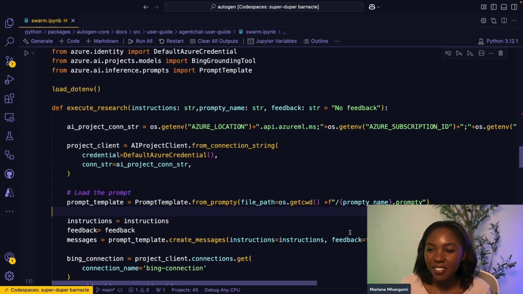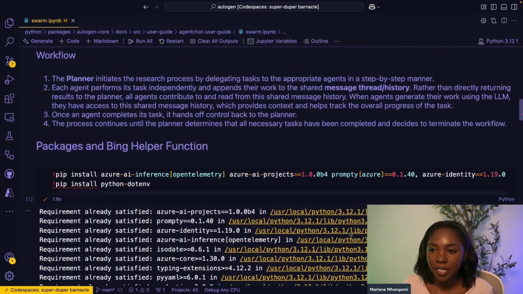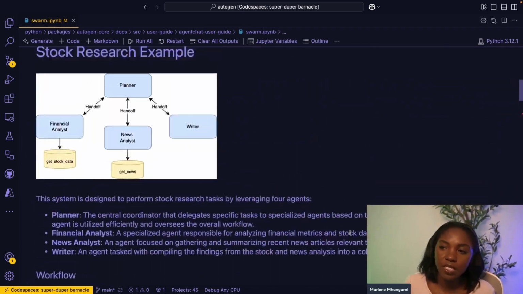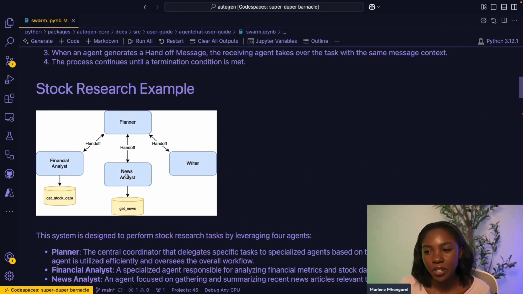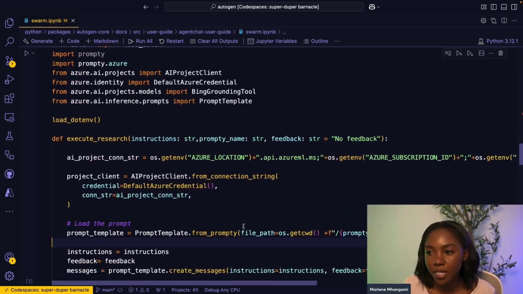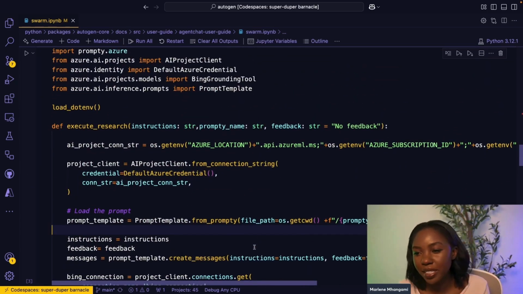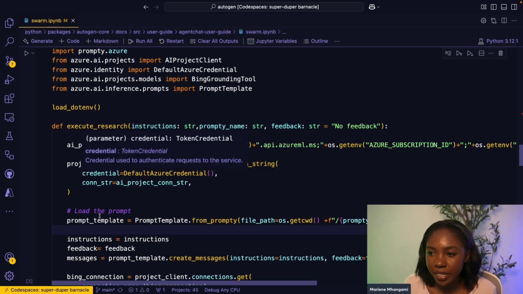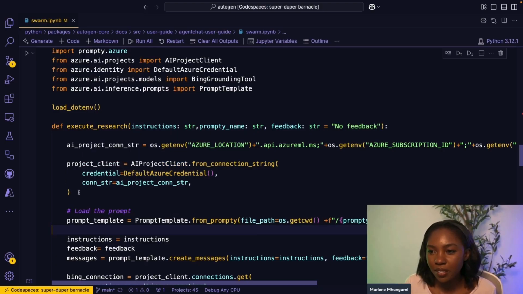Here we have the execute research function, and this is basically, like I said, a Bing helper function. We talked about how we are going to look at a news analyst and a financial analyst, and both of those need access to the internet because we want real-time financial data in terms of how much the stock is right now, etc. And we want real-time news: what's the latest news on our companies, how it's doing, how that relates to the stock as well.